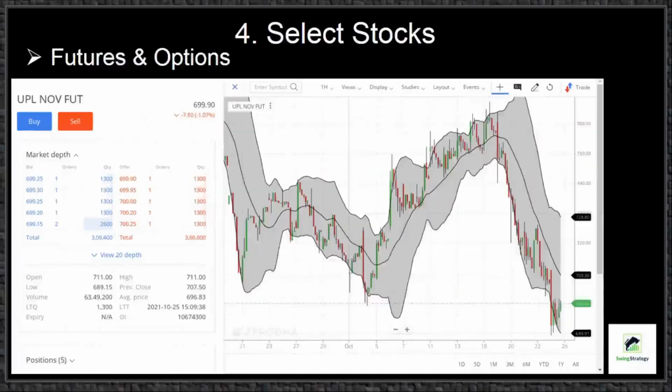Unlike in equity trading, for selecting stocks for trading in futures and options, we have to use a different approach. We have to aim for a comparatively smaller range of price variation, so we can use lower time frame. Instead of weekly or daily charts, we can use hourly, 15 minutes or 5-minute chart. More importantly, we have to ensure that the stock is currently trading near a strong support or demand level. Watch our technical analysis videos for locating support, resistance and demand and supply zones.